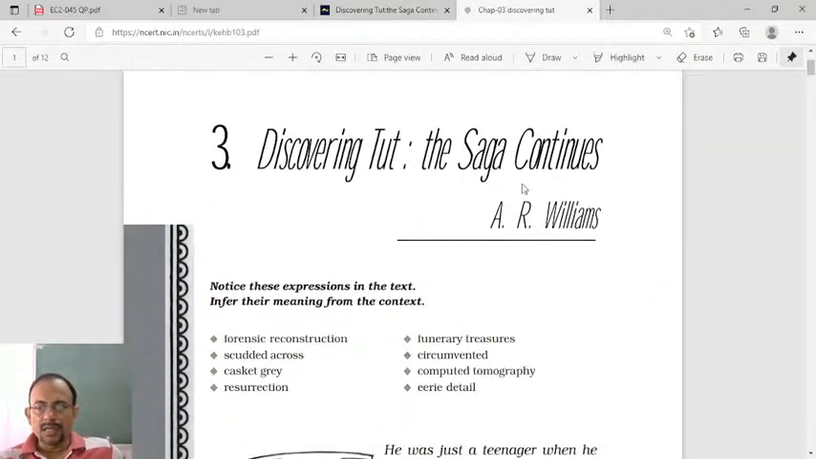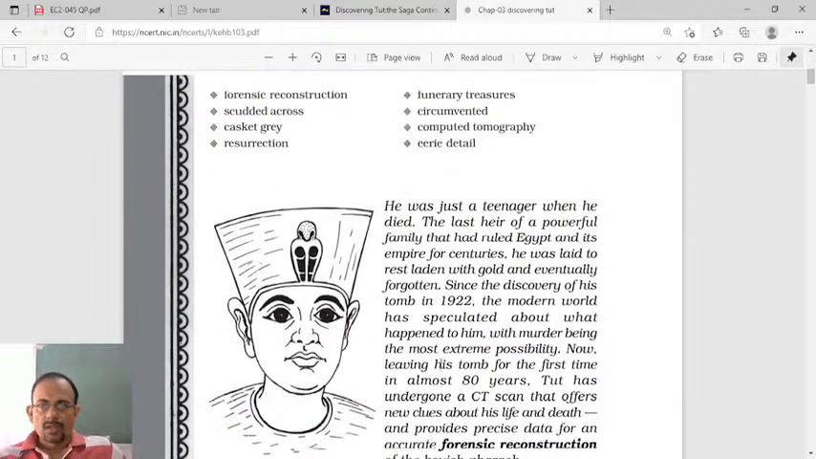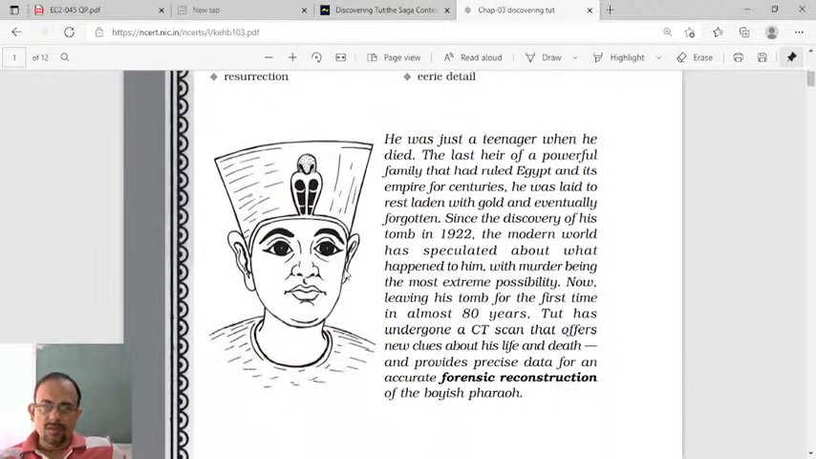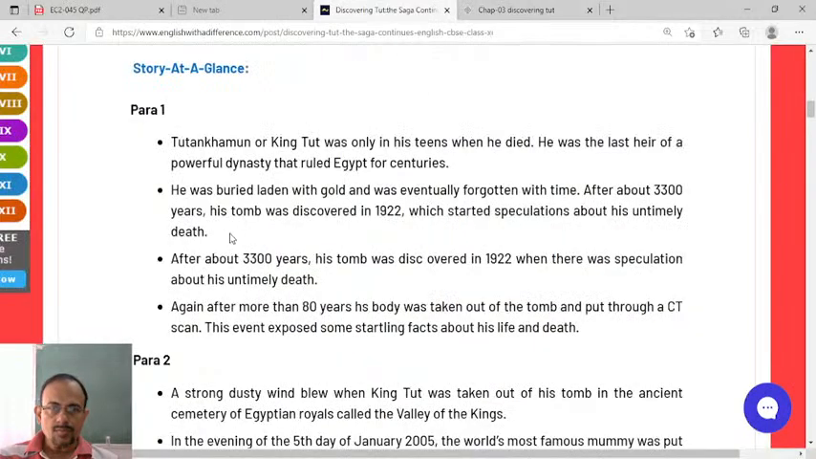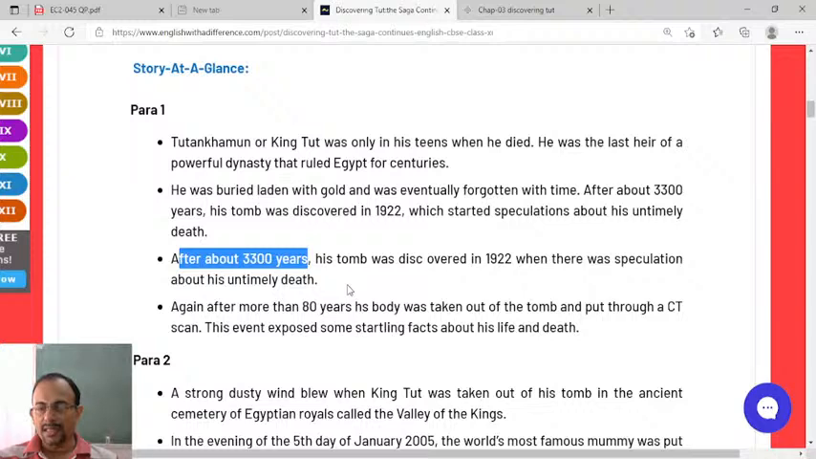Discovering Tut, the saga continues. See here, King Tut was a very famous king of Egypt. But unfortunately, he died at a very young age, so he could not enjoy his kingdom very much. As I told you, after about 3,300 years, after his death, his tomb was discovered in 1922, when there was speculation about his untimely death.